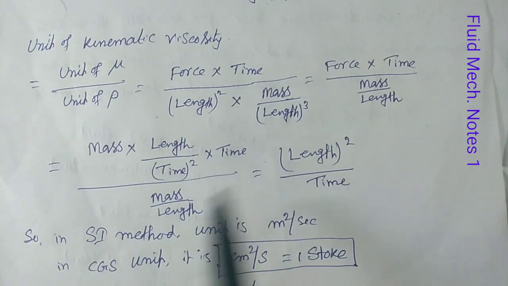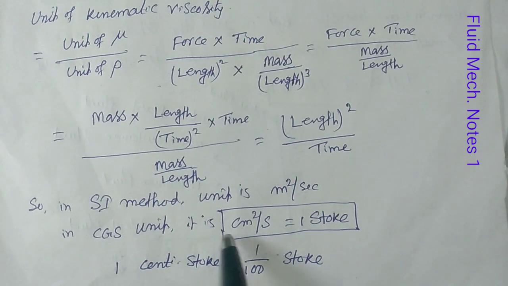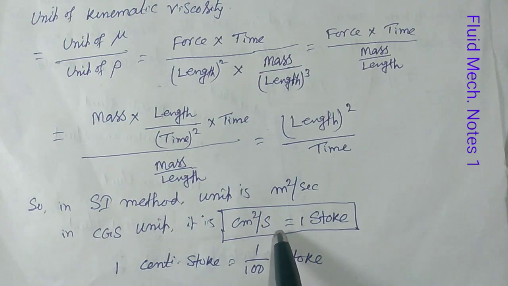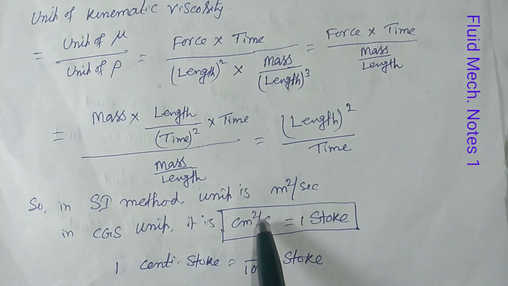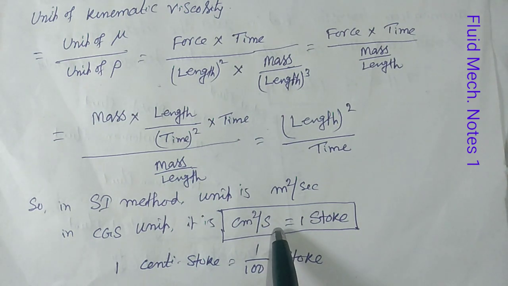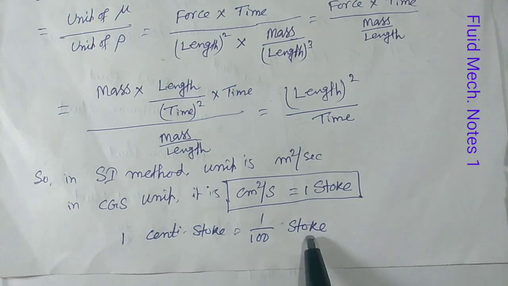In SI unit this is meter square per second, and in CGS unit it is centimeter square per second. Here you should also remember that centimeter square per second is also called stokes. As previously we know that poise equals dyne second per centimeter square, here stokes equals centimeter square per second. Kindly remember this expression, as at any time in examination or in any interview this may be asked. And 1 centistokes equals 1 by 100 stokes, likewise centipoise.